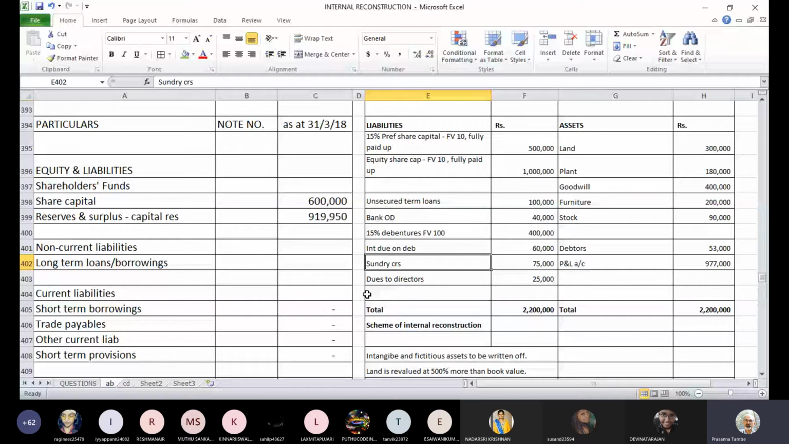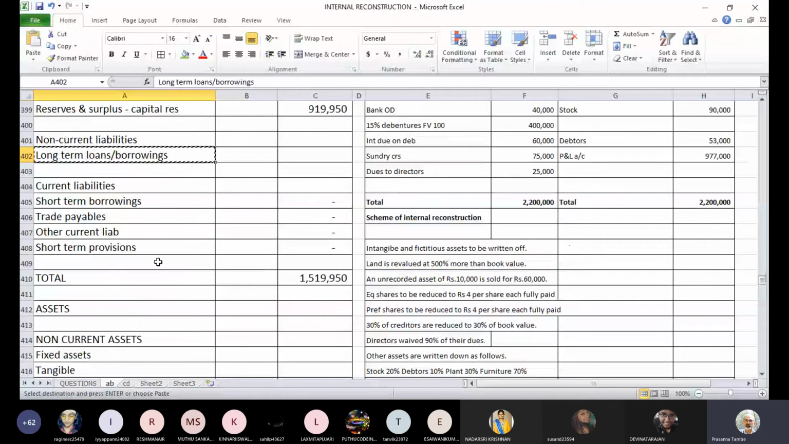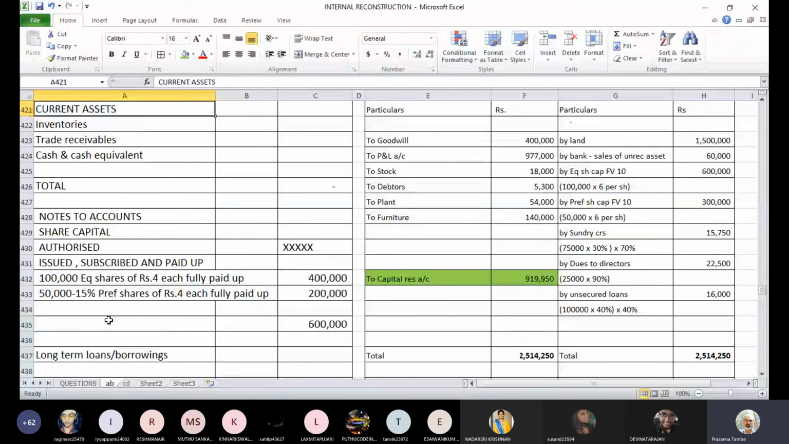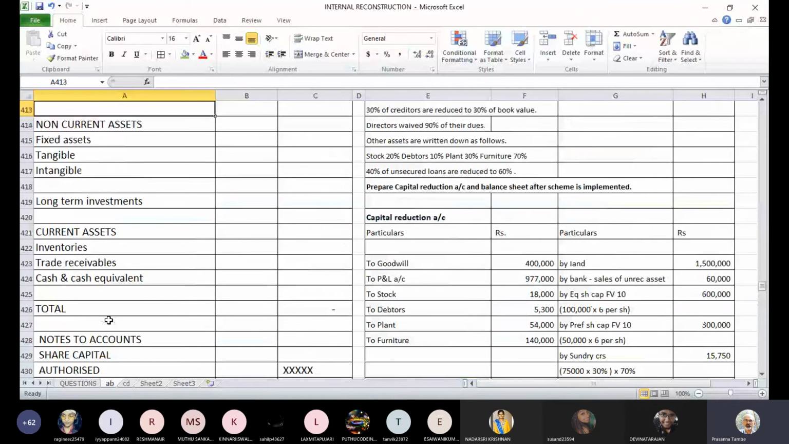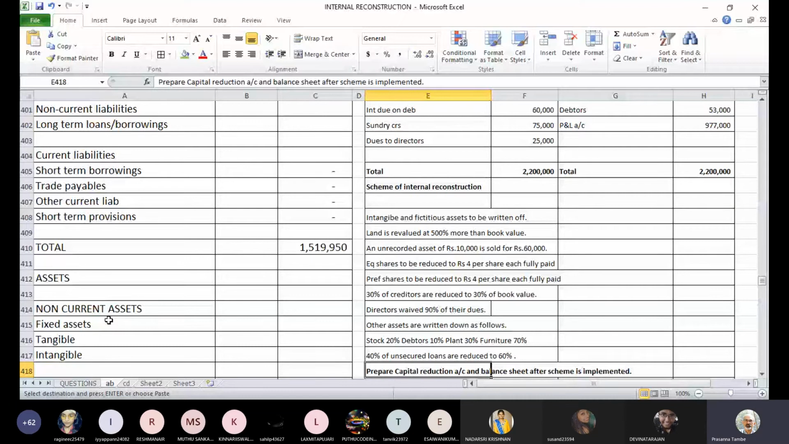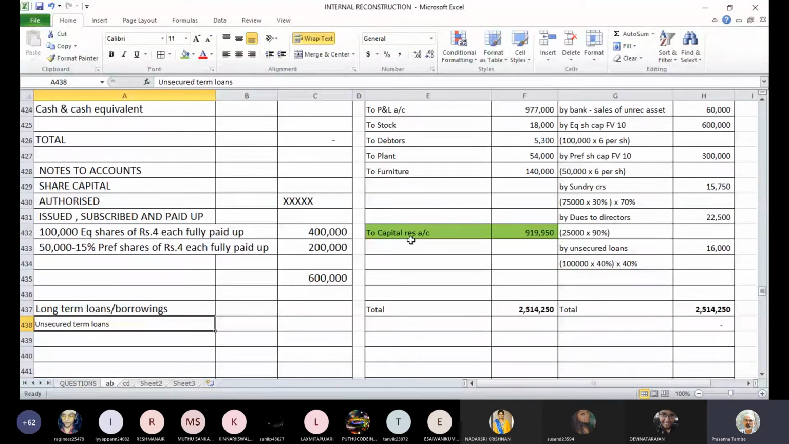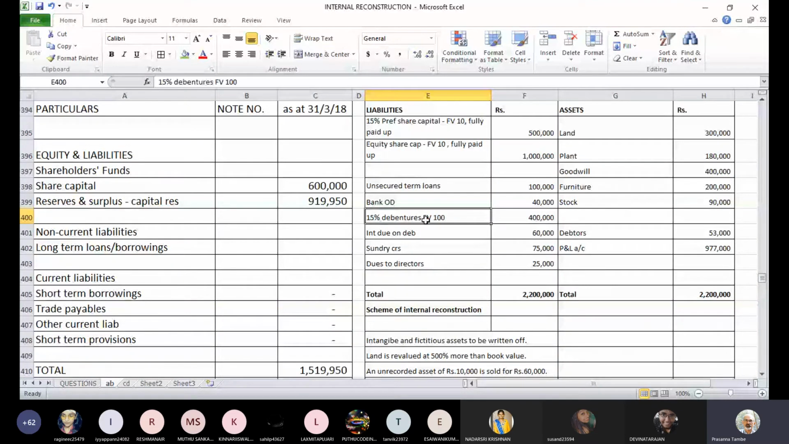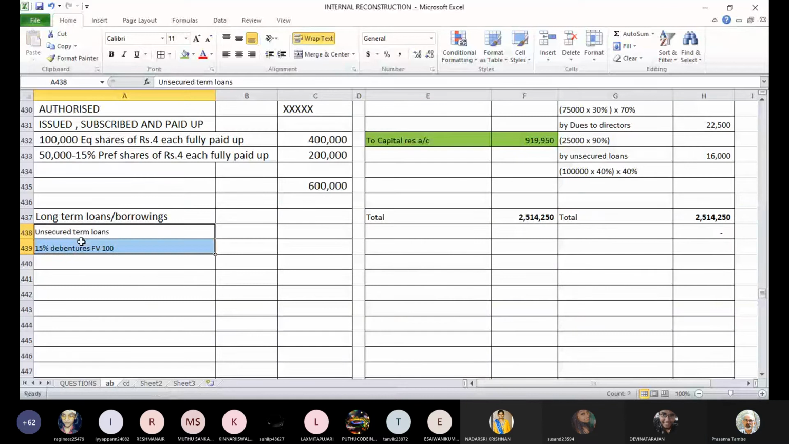Then the next head is long-term loans or long-term borrowings. We'll have to create a note for this because there will be a couple of items here. In this we have the unsecured loan and we have debentures also. Both of them will come here. Unsecured term loans is one item, and the second one reflected here is 15% debentures. There are two items which will go under this head.